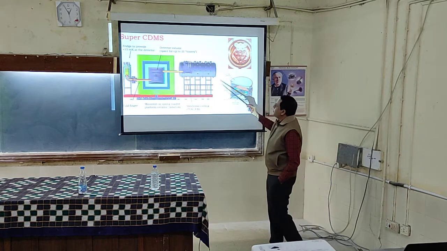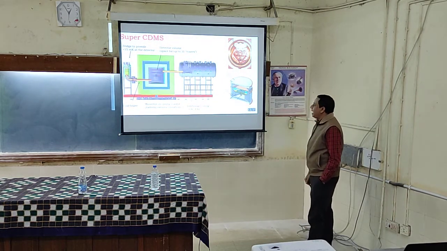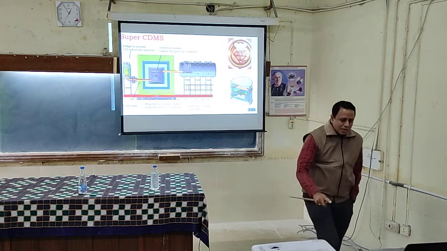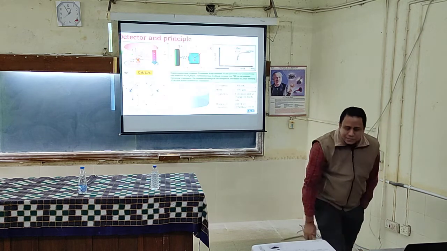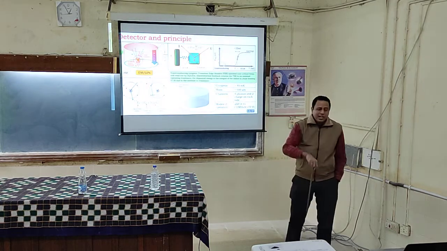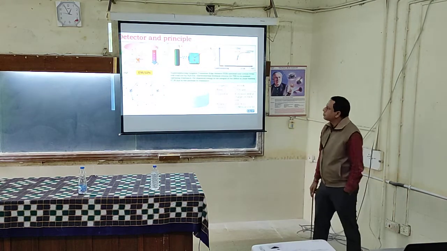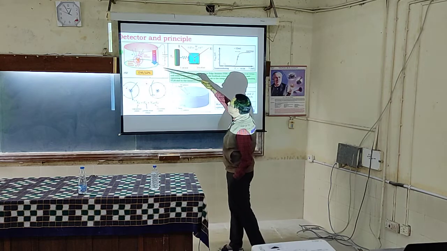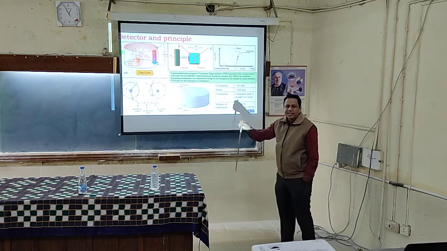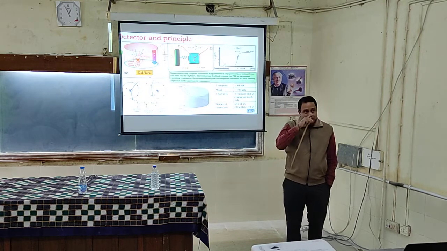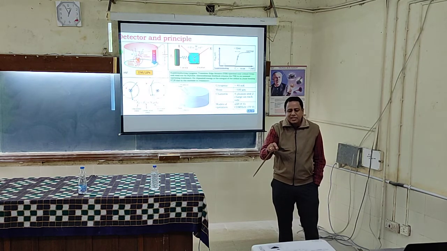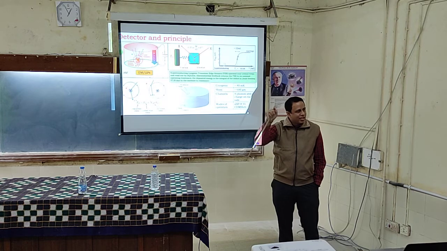This is the typical picture of how the lab setup is, and then particles come in and hit. Now, what is the principle of the detector? You have a detector made of germanium or silicon, and you have a bias voltage applied. When a dark matter particle or a fractionally charged particle goes through, it elastically scatters off the silicon or germanium nuclei.